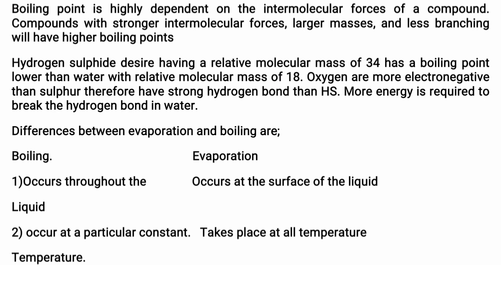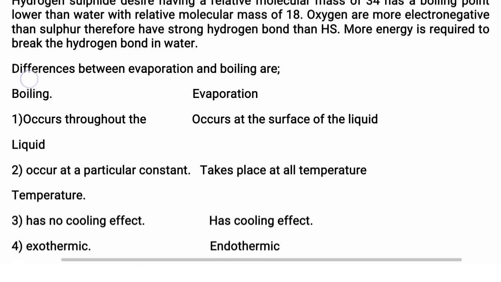So the reason why is because oxygen is more electronegative. That means it attaches itself firmly to the hydrogen bond and requires more energy to break them. So that is why it has a high boiling point compared to sulfur. Oxygen is more electronegative than sulfur, therefore it has a stronger hydrogen bond than H2S. So more energy is required to break the hydrogen bond in water.